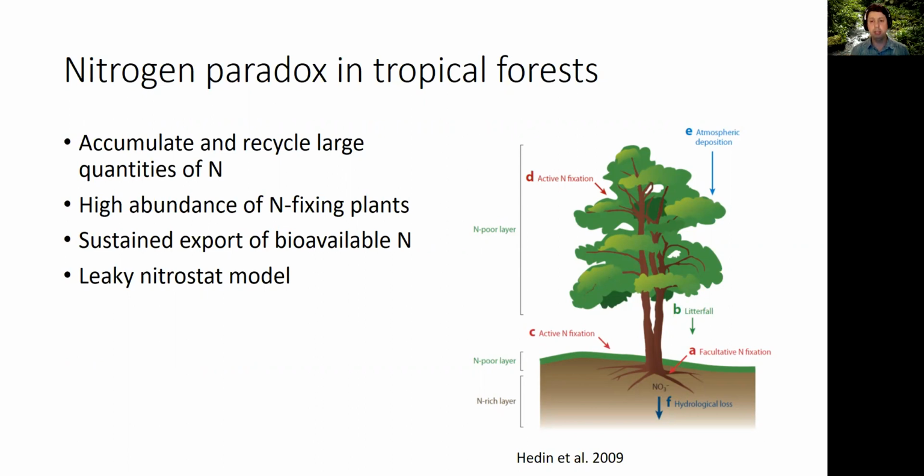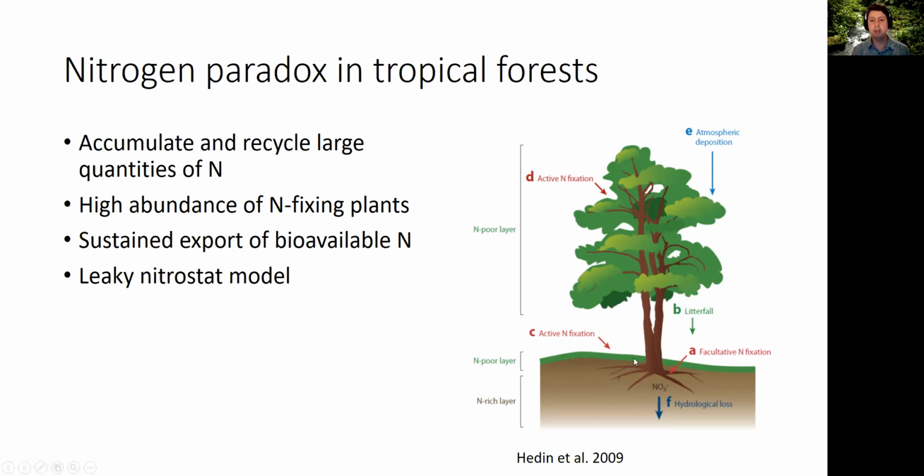watersheds in temperate areas. One hypothesis that has been proposed to explain this is the idea of a leaky nitrostat model, in that there are spatially and temporally areas that are nitrogen poor and nitrogen rich, and that leads to the fact that overall you have high nitrogen availability.